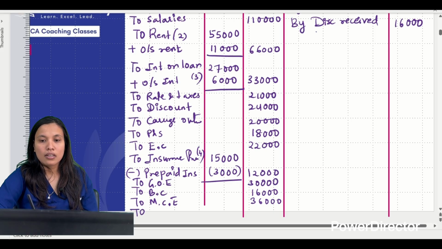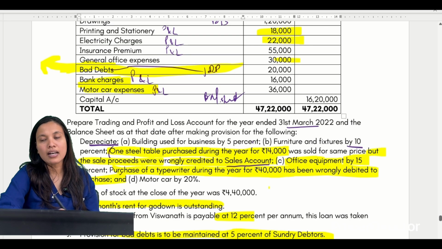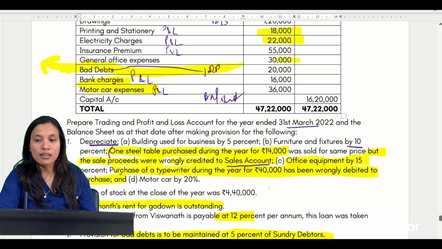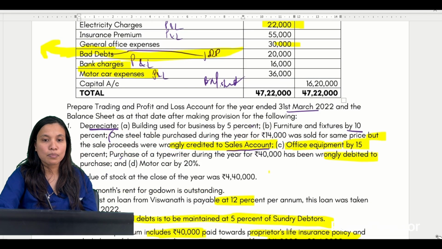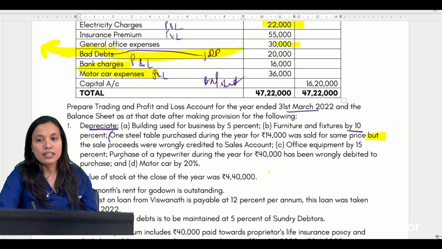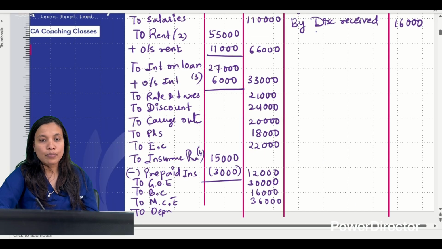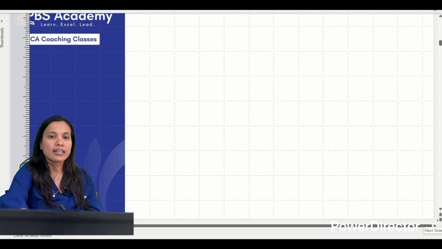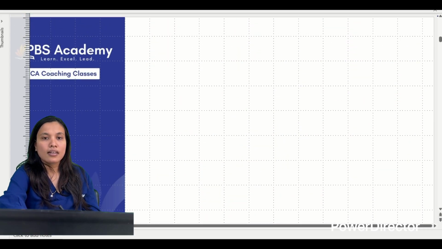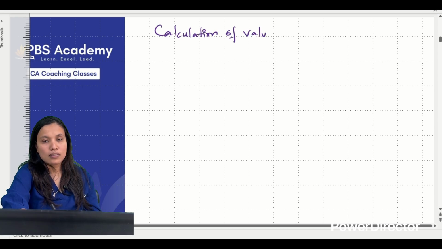Always remember to check. Now we are done with all the items which were given to us in the trial balance. Now next, let's come to the adjustments and check if we have considered all the adjustments or not. If I see, the first thing is what? Depreciation. Have we considered depreciation? No. So write down depreciation, write working note number 5. Okay, chalo, let's go to the depreciation part. Calculation of depreciation. Put the heading: calculation of value of asset and depreciation. Because there are adjustments, correct? If you remember.